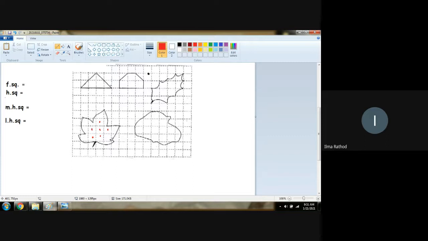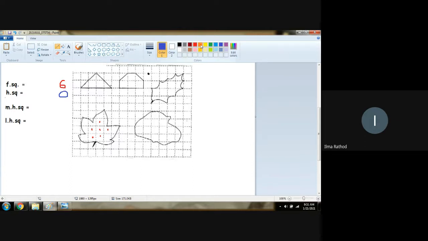Yes. So total full squares are 6. Then blue for half square. Can you find half square? No, we cannot find half square. So half square is 0. Half square is not visible anywhere.